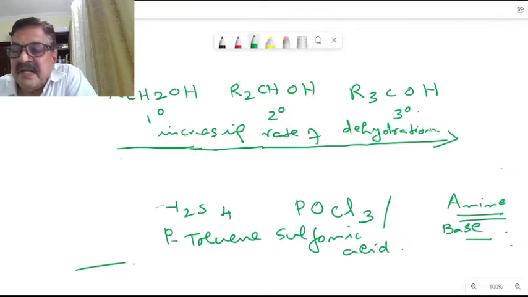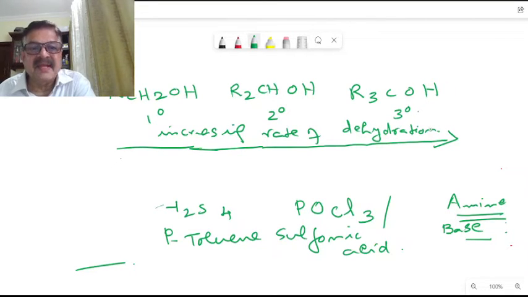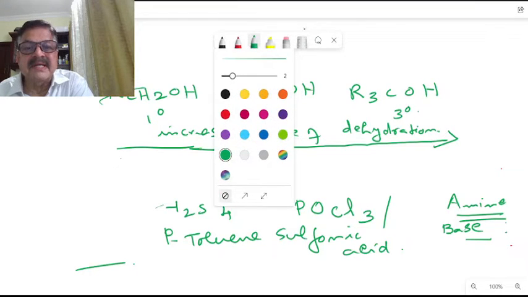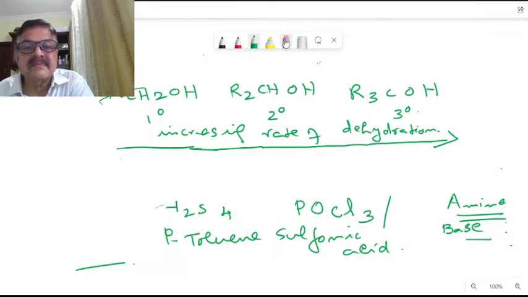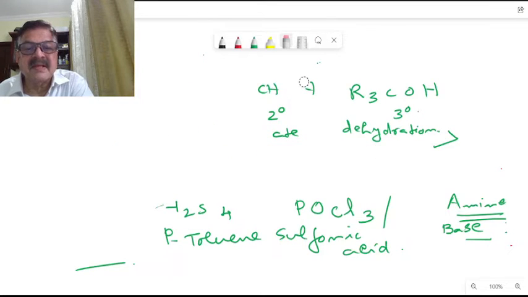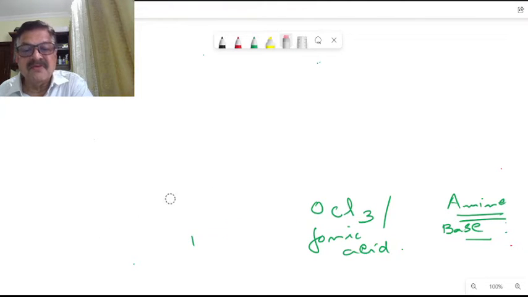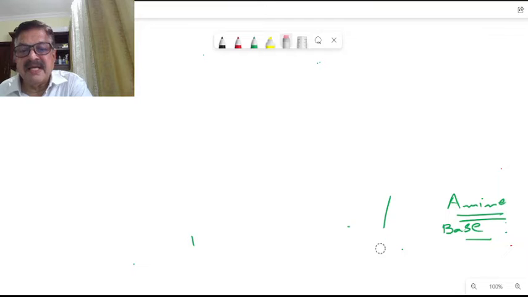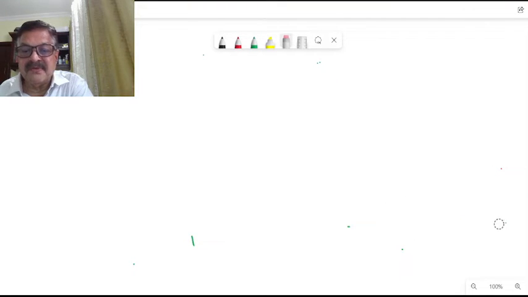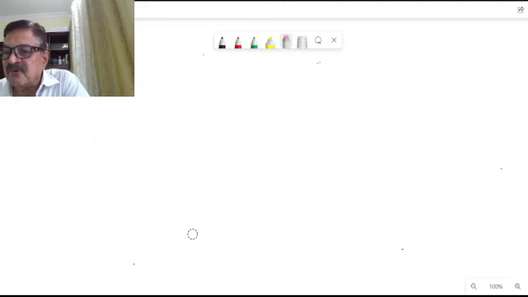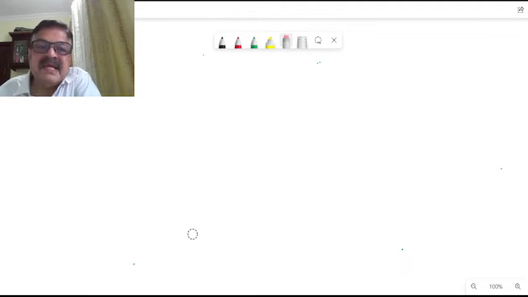Increasing rate of dehydration here. Now we have seen that Saytzeff rule earlier. When an alcohol has 2 or 3 different beta carbons, what will happen? Let us see that rule here. In the case of beta elimination or dehydration reactions, different types of alkenes will be formed. When 2 different types of constitutional isomers are possible, the more substituted alkene will be formed. That is the Saytzeff rule we have seen here.